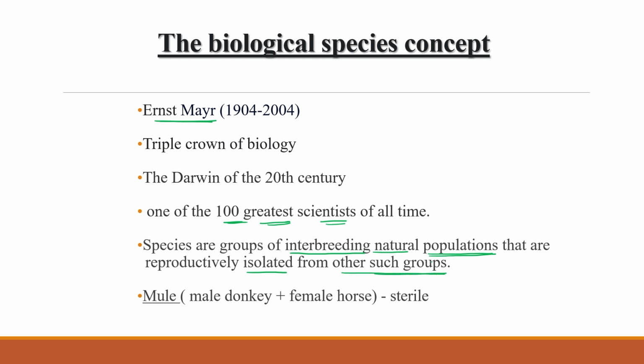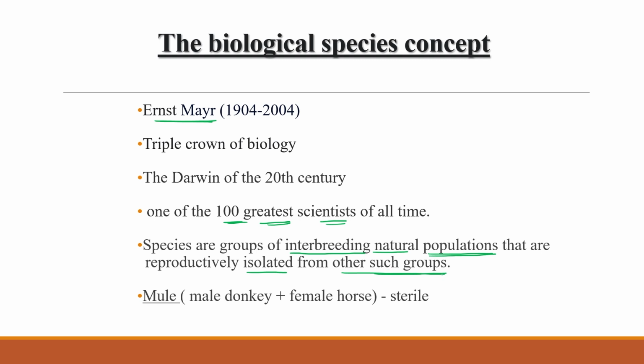When two individuals of a given population can naturally interbreed and produce reproducible, fertile offspring, then we can say that both individuals belong to the same species category. So species are groups of interbreeding natural populations that are reproductively isolated from other such groups.